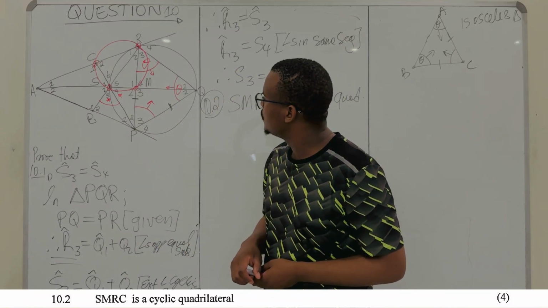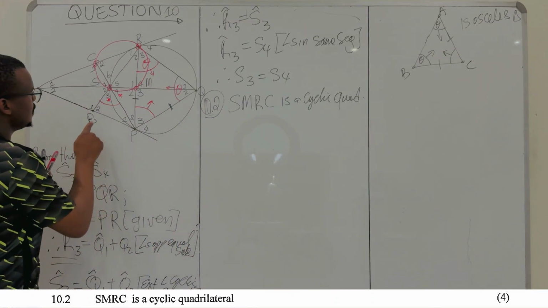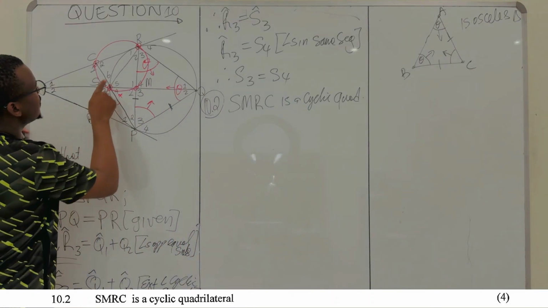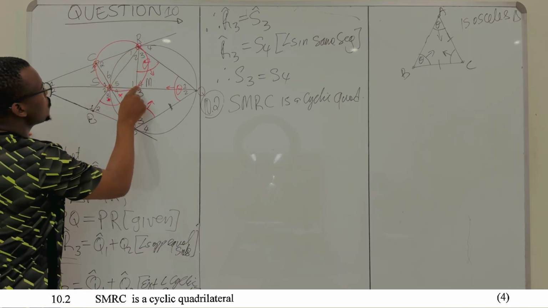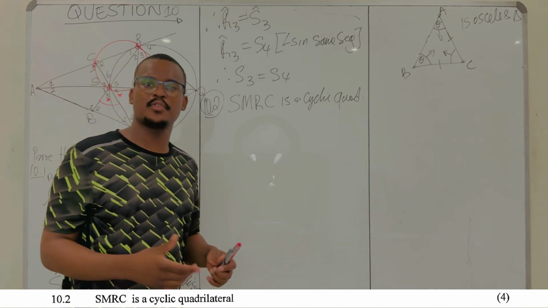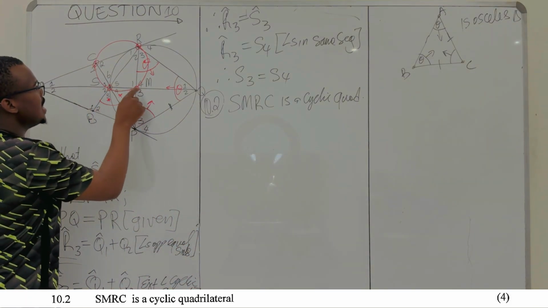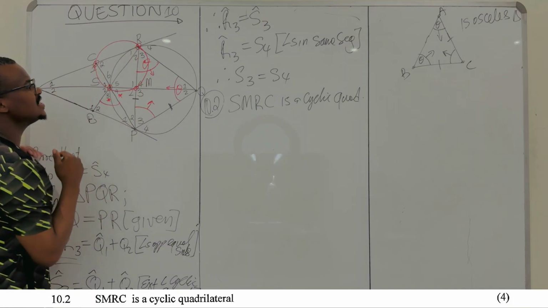So if you look at this, SMRC is your quadrilateral. It's not cyclic yet. We're still trying to prove it. So your SMRC is a quadrilateral, right? You want to prove that it is cyclic.